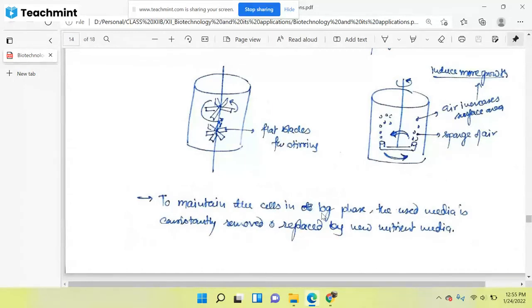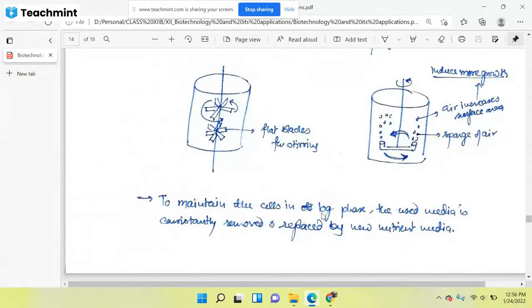Due to this, we have removed most of the population of all these yeast cells from this vessel. If we remove them, then the number of cells, either yeast or bacteria, will be very much less, and we are providing the new nutrient media, so it will be beneficial for those cells to grow further. So by replacing the old nutrient media with new media, we are maintaining the cells in log phase only.